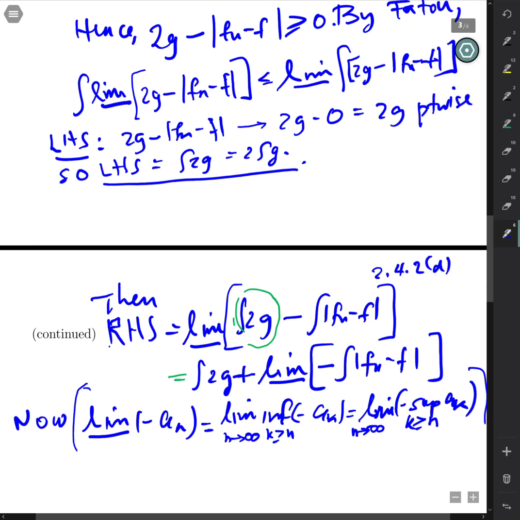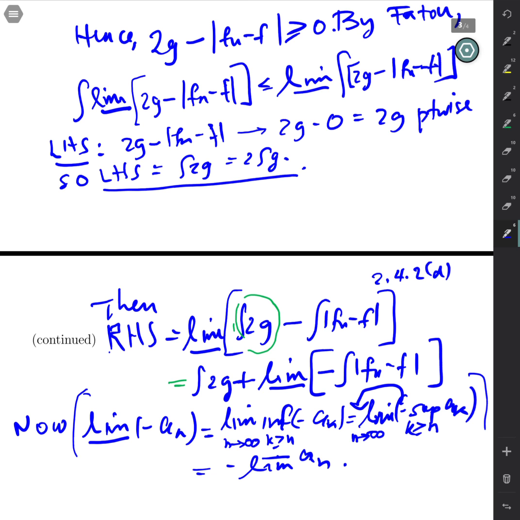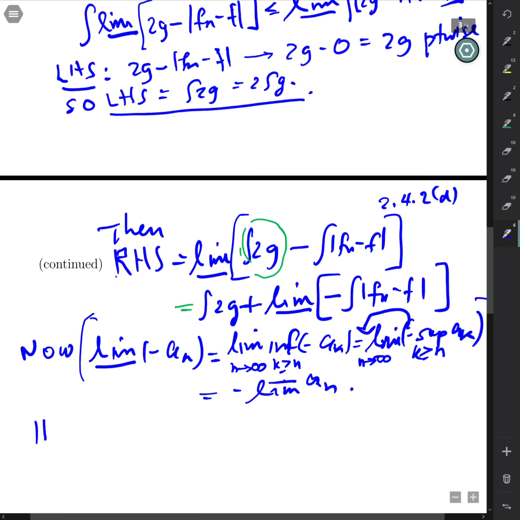Anyway, now that we have the limit of something here, we can certainly bring the negative out in front and write that as minus the lim sup, it will be now, of a_n. So this guy comes out in front, and that gives us a lim sup. So the lim inf of the negative of a_n is minus a lim sup of a_n. So now let's apply that in the expression above. Hence, the right-hand side equals 2 integral g minus the lim sup of the integral of f_n minus f in absolute values, like so.